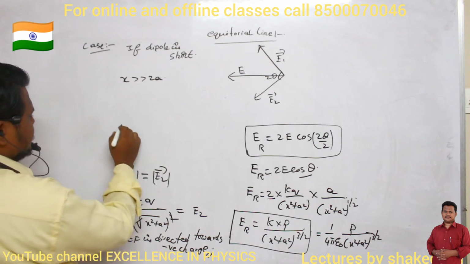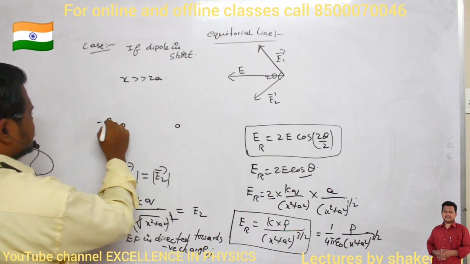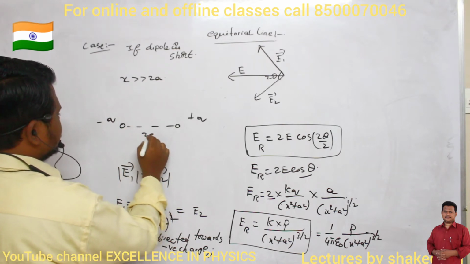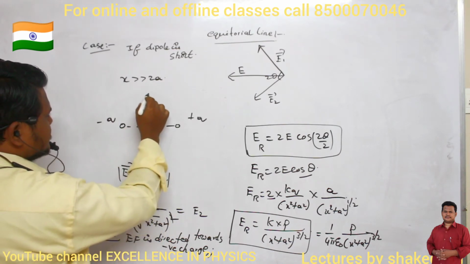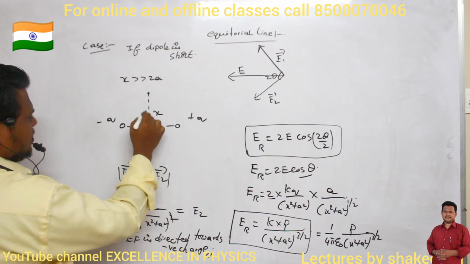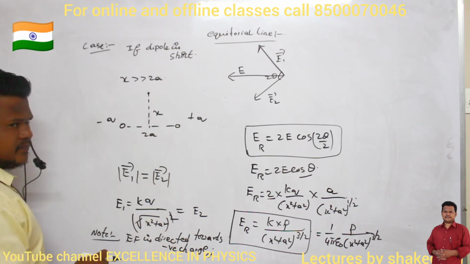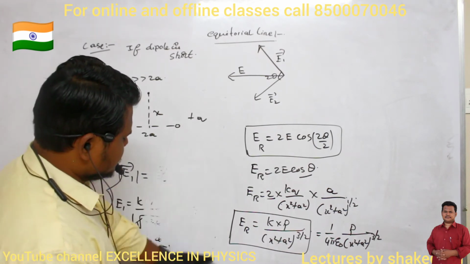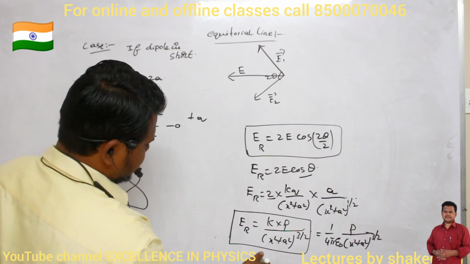Previously, this is the negative charge, this one is the positive charge. This distance is called 2a. And what is meant by x distance? This distance we call x. So if this x value is very large compared to 2a, then that dipole I can call a short dipole. Here I can neglect the a value.